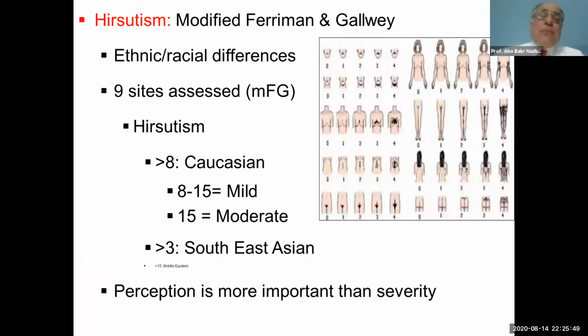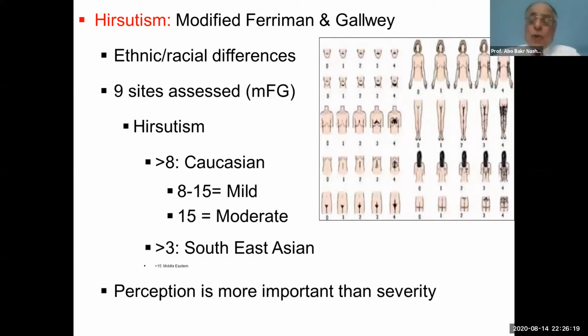As mentioned before, we will depend on the modified Ferriman-Gallwey score, and it was described by Dr. Sharif. We should keep in mind the variation of the cutoff levels according to ethnicity. For Caucasians, a score of 8 to 15 is mild, and if it is more than 15, it is moderate.